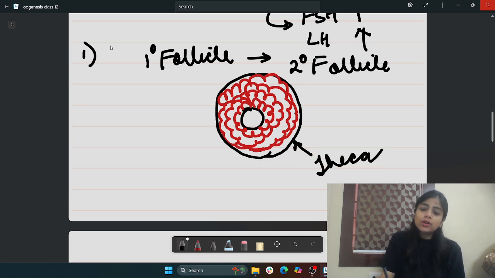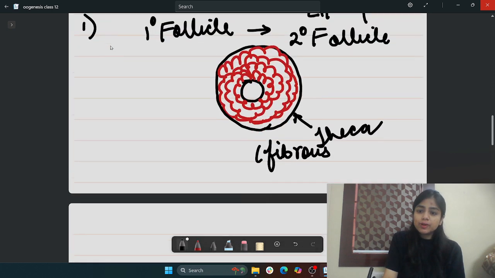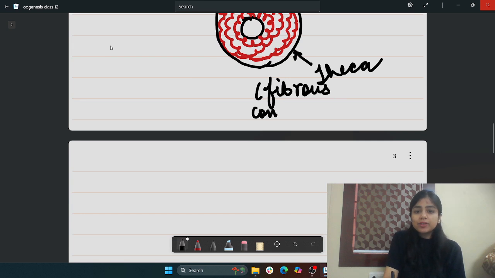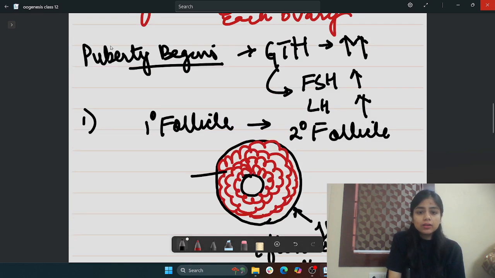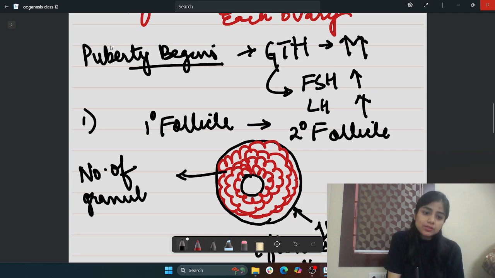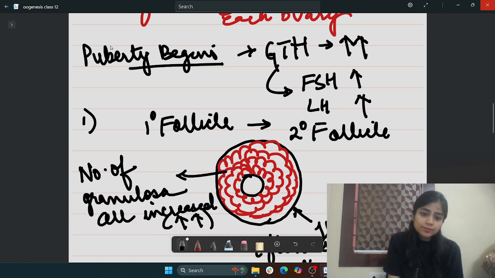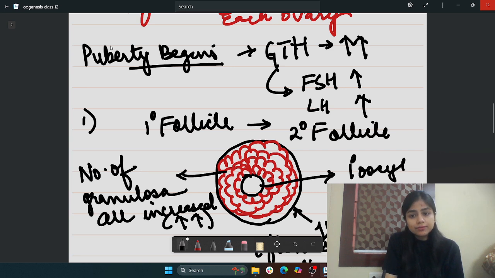Theca is basically a fibrous connective tissue, and over here we see the number of granulosa cells increased. This one is your primary oocyte. I hope it's clear till now.